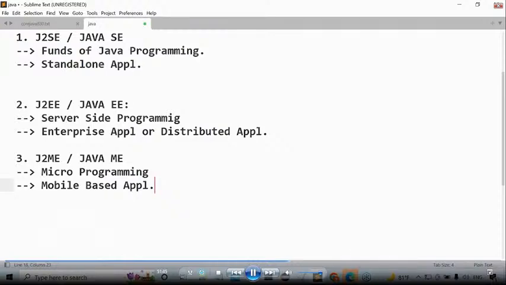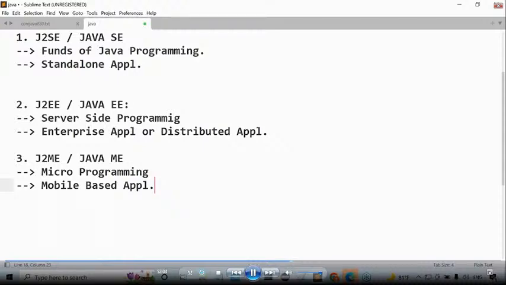If we design and execute any application on the base of mobile architecture, then that application is what? Mobile based application. Okay, sir. Definition is okay, understood that. If you run any software or any application on a mobile hardware system, that application is a mobile based application. That's okay, fine. Good, I understood that. Any example for it?